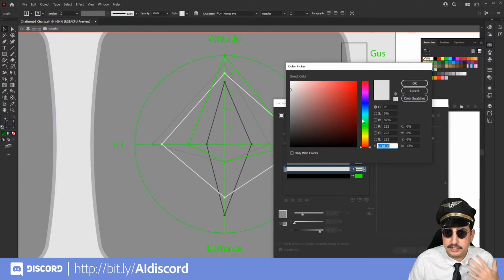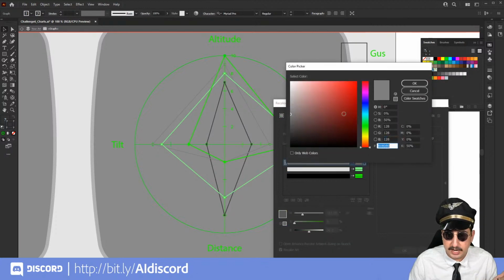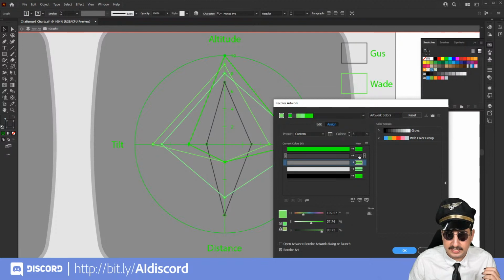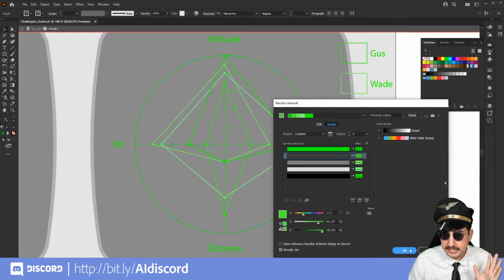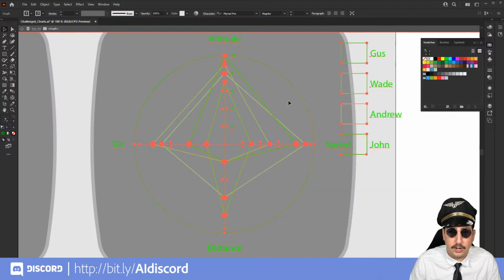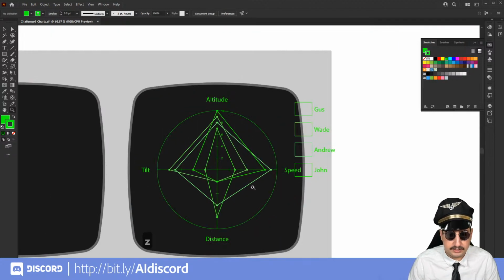Now we want to use different shades of green so that we're still able to see the difference in these charts. So I'm just going to grab slightly different shades of green so that you can see a little bit of variation in those. We do want them to be pretty similar though. So from there, we're going to hit OK, and now we've reassigned all of the colors that we need for our chart. Now, I want to do some augmentations to this chart.